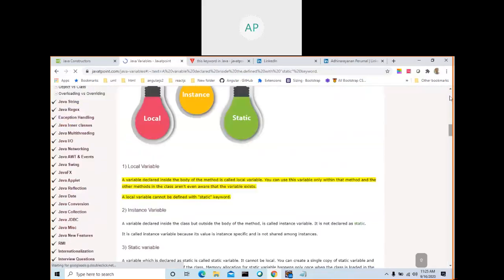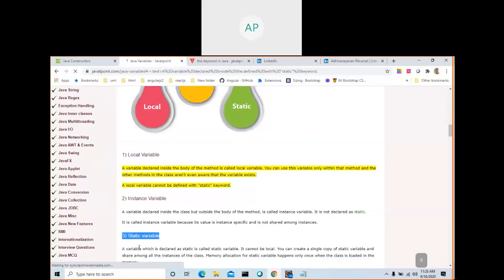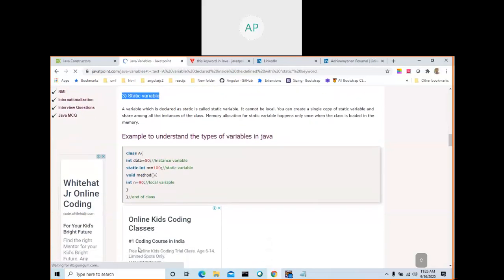Java variable. You know what a variable is? A variable is going to store the state, meaning the value. It can be a local variable, it can be an instance variable, and it can be a static variable. All three are very, very important. Here there is a class and a method, and they are declaring variables. This is a local variable, this is an instance variable, and this contains the static keyword, so this is called a static variable.